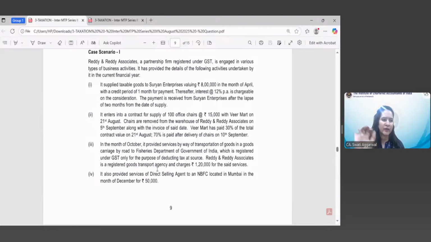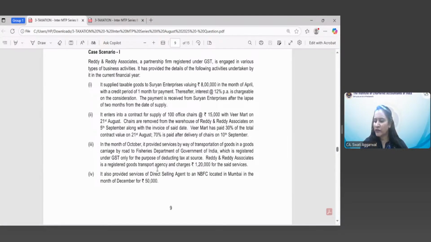Now, what happens is that we generally memorize the categories of services on which tax is payable under RCM. As soon as we read direct selling agent, we think that yes, RCM is applicable in case of DSA services. But please note the commonly committed error, the point where students commonly commit error: you have to identify the service supplier and the recipient very carefully, to analyze both of them carefully, to decide whether the RCM provisions will be applicable or not.